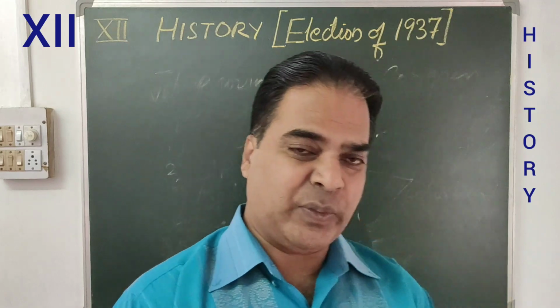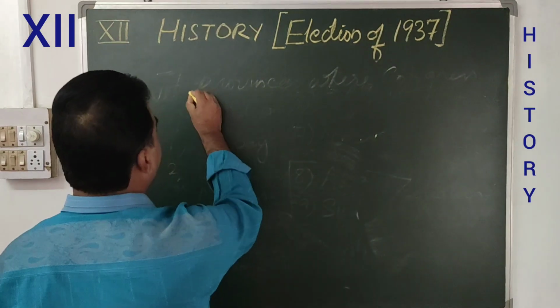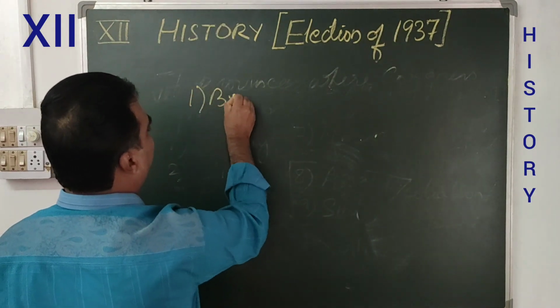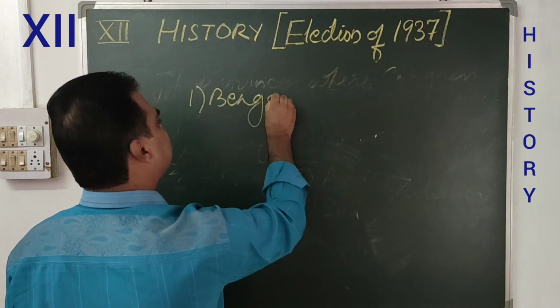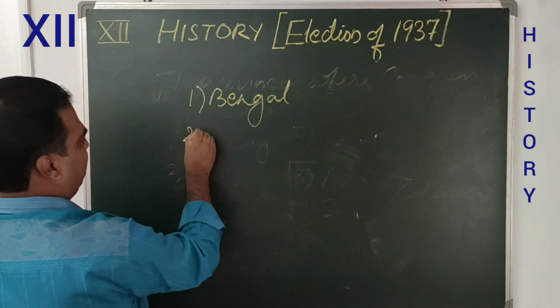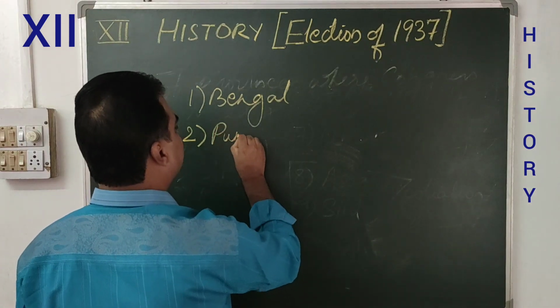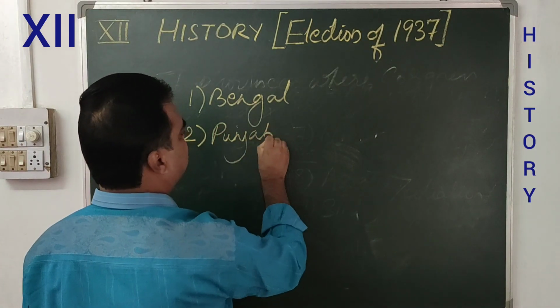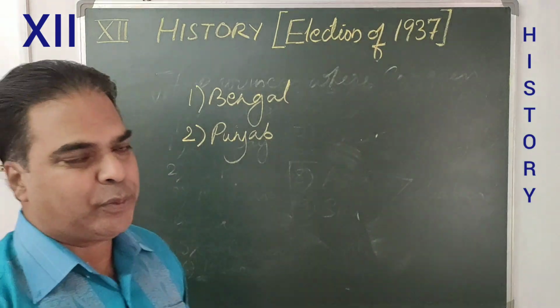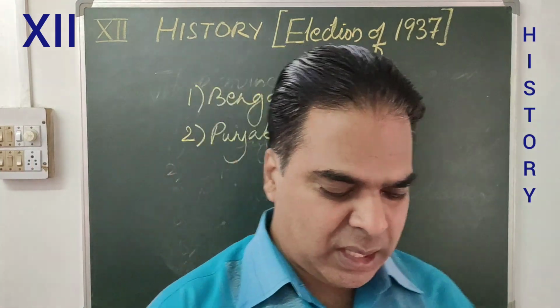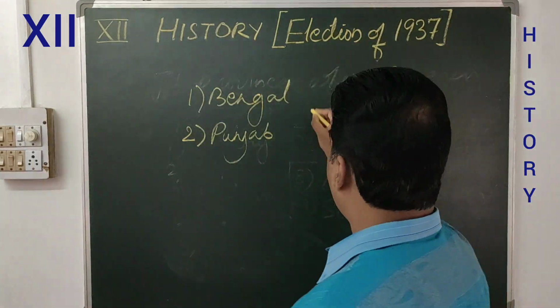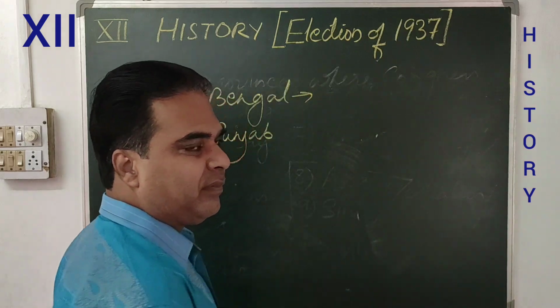Those two provinces were, number one, Bengal, and number two, Punjab. So these were the two provinces where Congress could not form the government. So which party formed the government in Bengal?